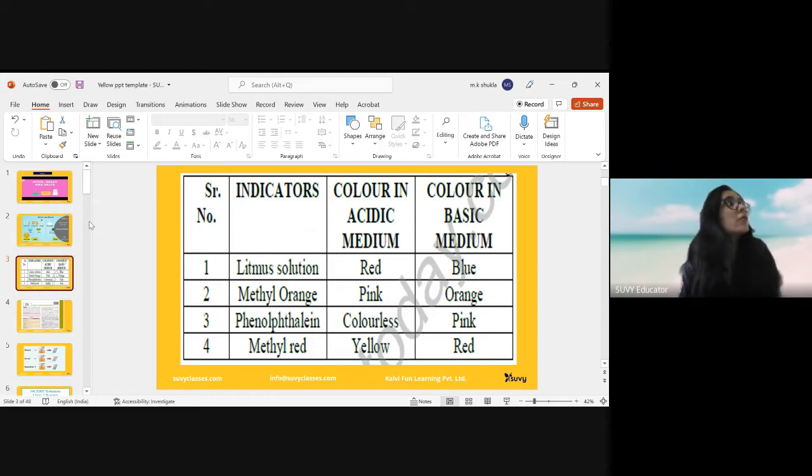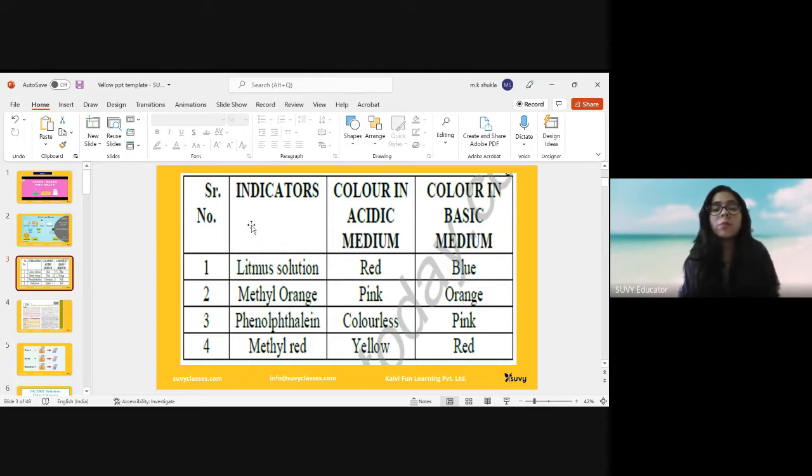First of all, we will talk about the indicators. What are indicators, students? Indicators are any substances that are used to identify whether a given compound is acidic or basic. I have told you the basic identification, that if a compound is sour in taste, it will be acid, and if it is bitter in taste, it will be basic.